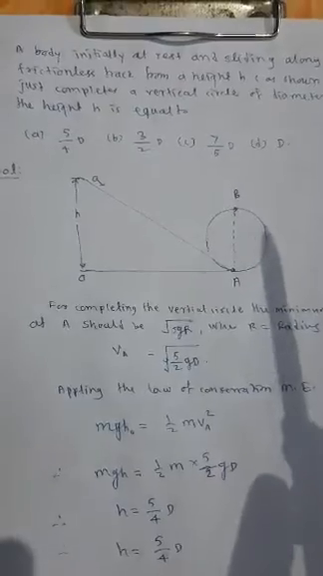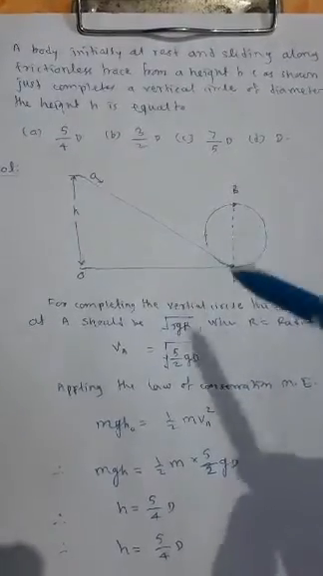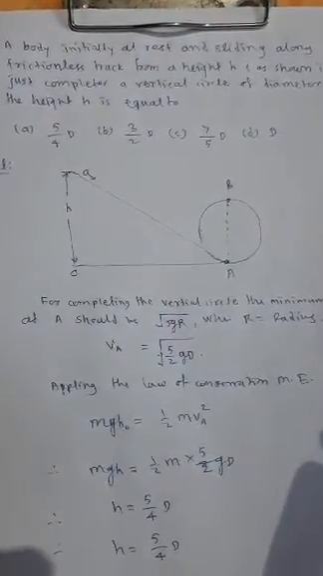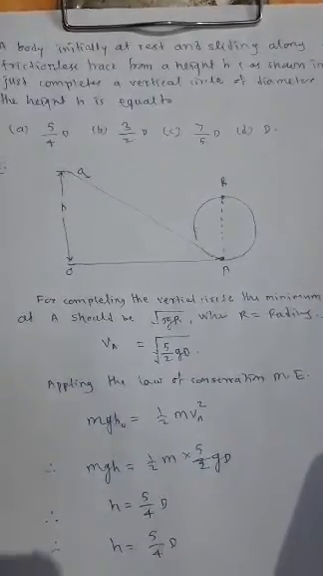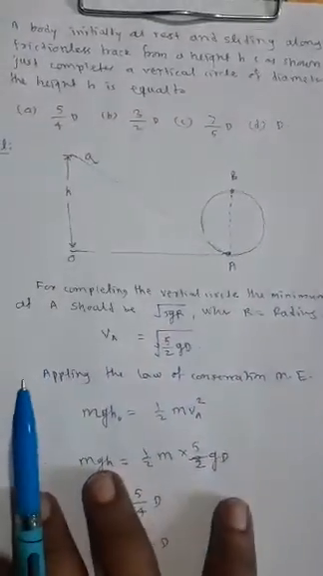Option A is 5 by 4 d, where d means the diameter of the circular track, B is 3 by 2 d, C is 7 by 5 d, and D is d. Let's see what the question is.